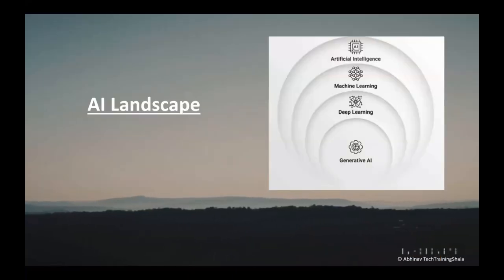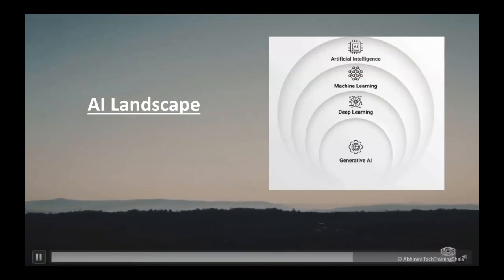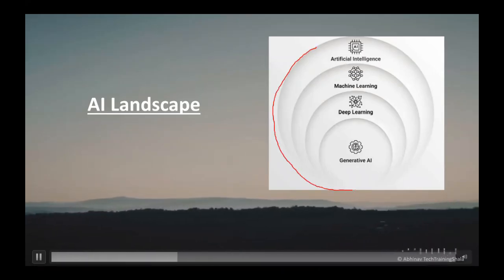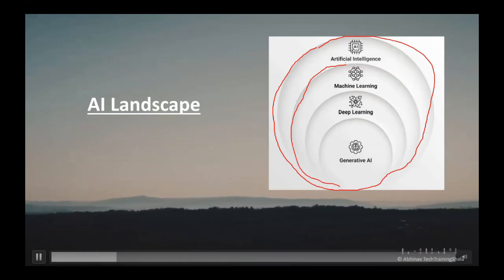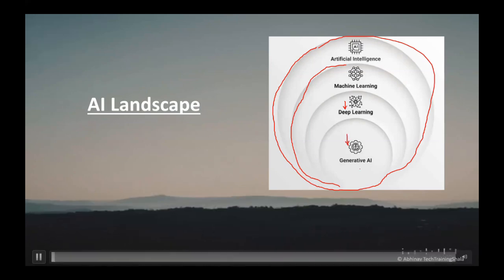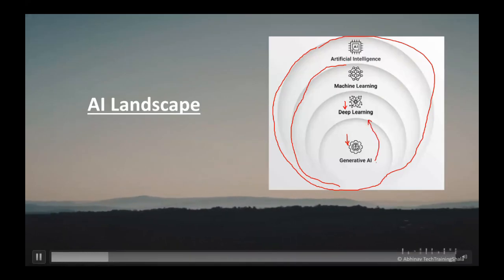Now talking about the AI landscape. The outer circle is artificial intelligence, so everything that we have seen is artificial intelligence. Artificial intelligence has one more category, which is machine learning, and machine learning has one more category, deep learning, and deep learning has one more category, generative AI. So generative AI is a part of deep learning, which is a part of machine learning, which is a part of artificial intelligence. So we can say generative AI is an example of deep learning.